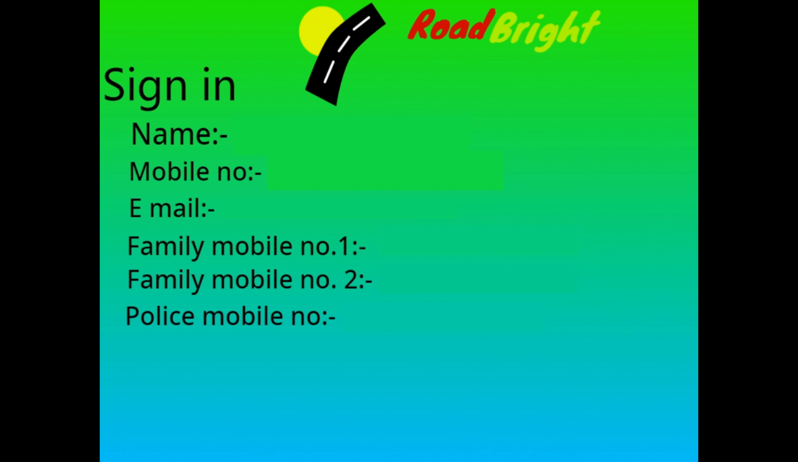After that, we have to fill in our information in this sign-in option. We just have to fill in all of the information. The hospital and police number is not needed here because when future versions of Road Bright come out, it will be able to pinpoint the location of the user at the accident site and send the driver's location to their nearest hospital using location. So that's why we didn't need it. Now we can fill in our information, like my name, Krishna, and mobile number.